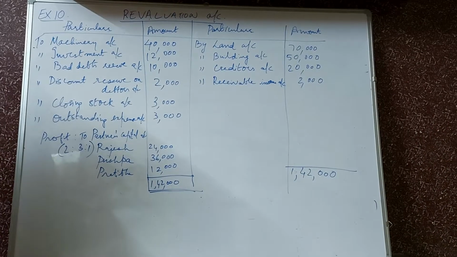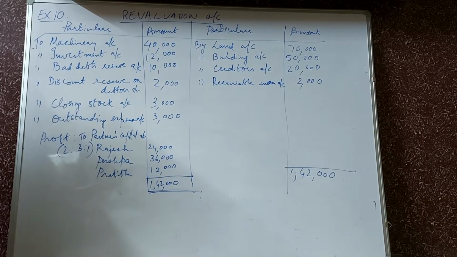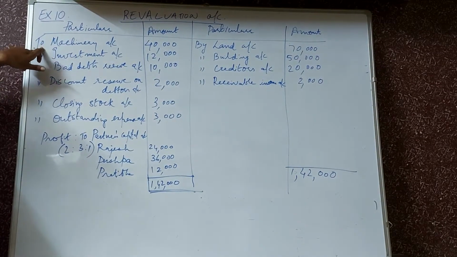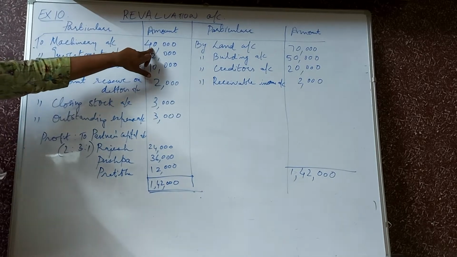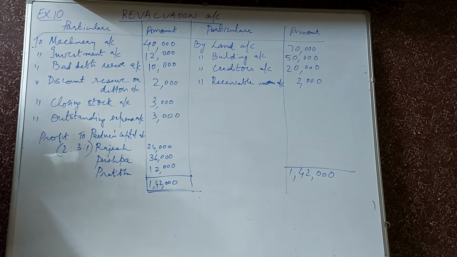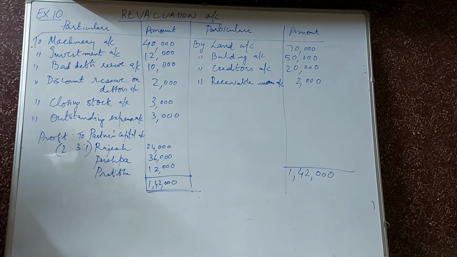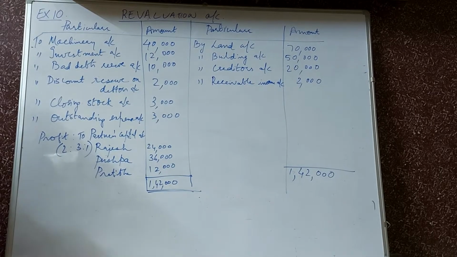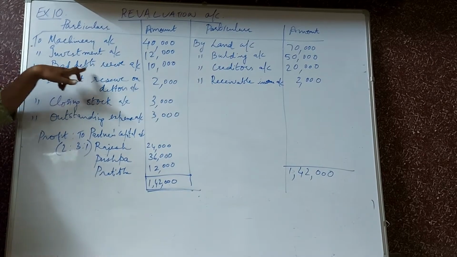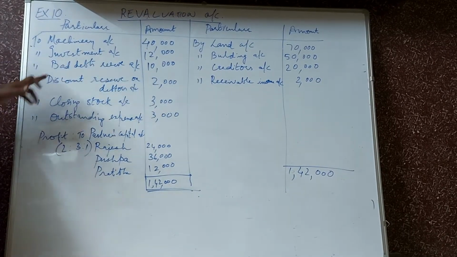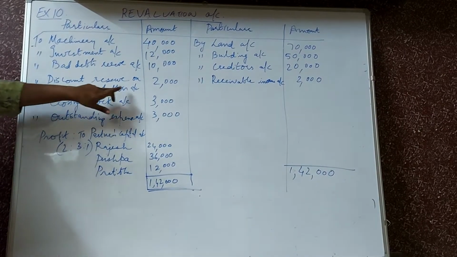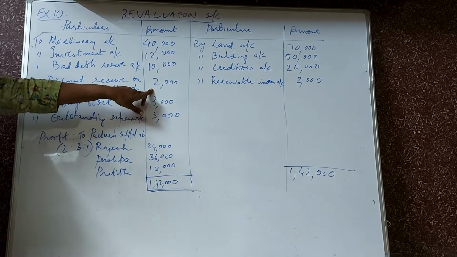Second one is the value of machinery is to be decreased up to 80,000. So here the value of asset is reducing, so it comes to the debit side. To machinery account the difference is 40,000. Now, provision for bad debt reserve at 20% on discount reserve or 5% to be made on debt. So next is bad debt reserve. Again debit to bad debt reserve account 10,000 and discount reserve on debtors is also to be provided at the rate of 5% of debtors. So 5% of debtors here is 2,000.